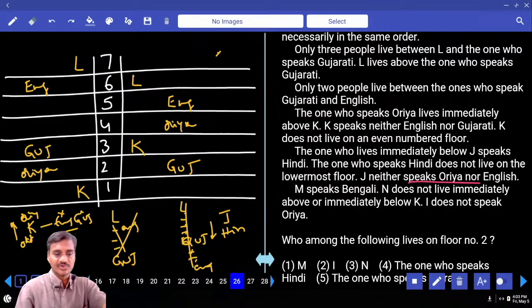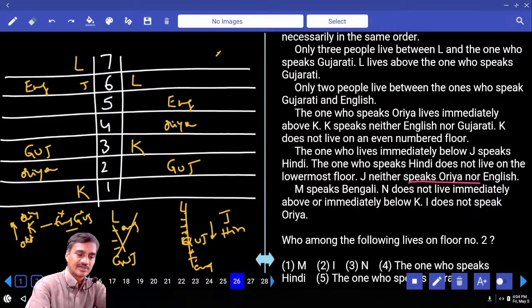J neither speaks Oriya nor English. So J cannot be in these places, and so J must be here, because immediately below this J we need to have Hindi. Hence J and Hindi must be like this.